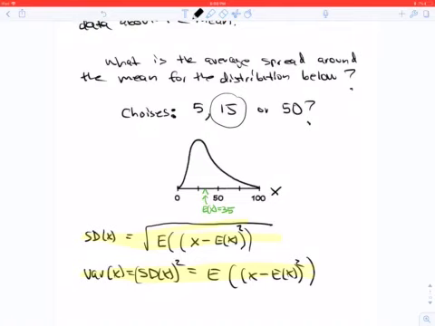That would be a very, very broad distribution. Certainly not going to be 5. That would be a very pointy distribution. 15 is just right. So the definition of the standard deviation of x, we start with the deviation, so x